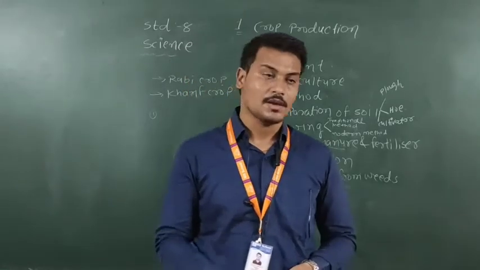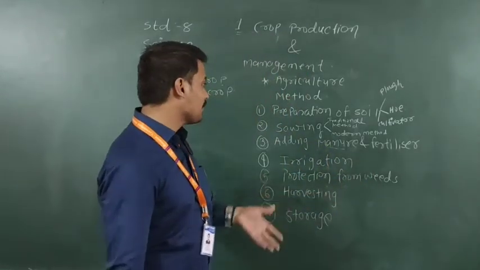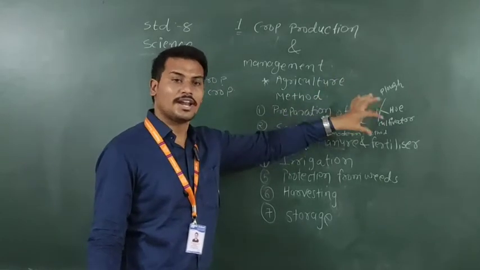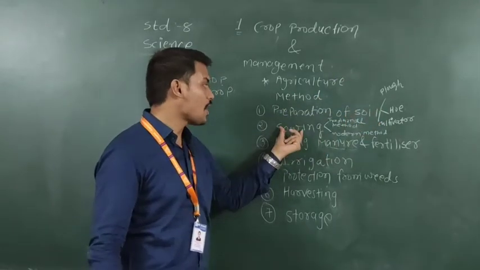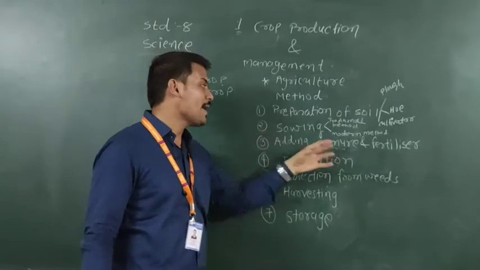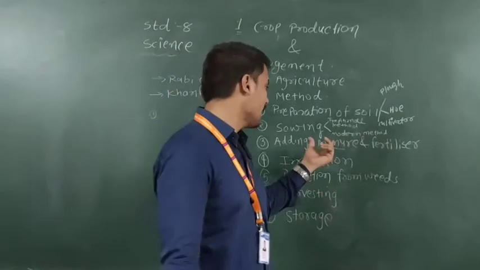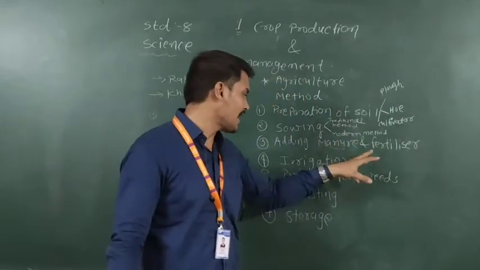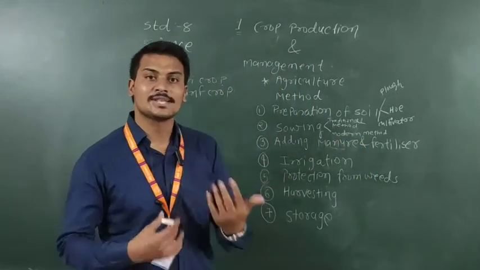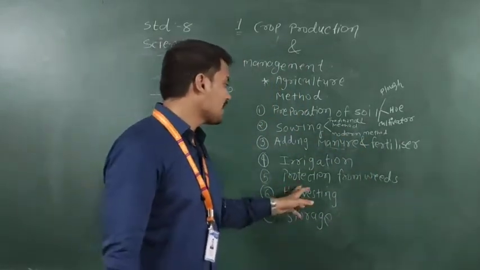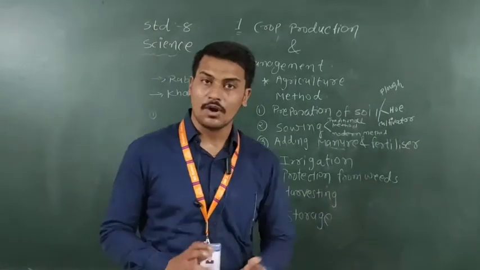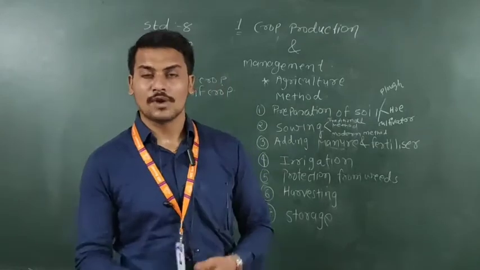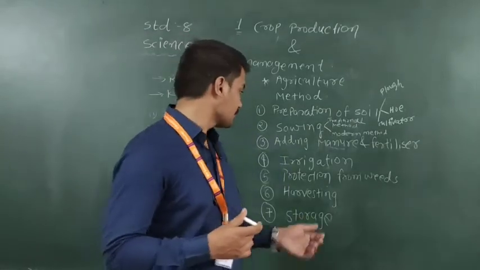So again I repeat: first of all, preparation of the soil, different types of traditional tools and modern tools, selection of seed, adding of manure and fertilizer. We see the difference between manure and fertilizer. Then irrigation, that is supply of water, and protection from weeds. Weeds are unwanted plants, which we can remove by different tools as well as chemicals.